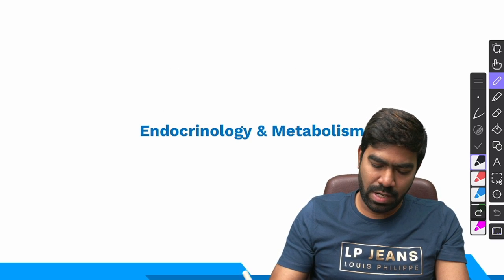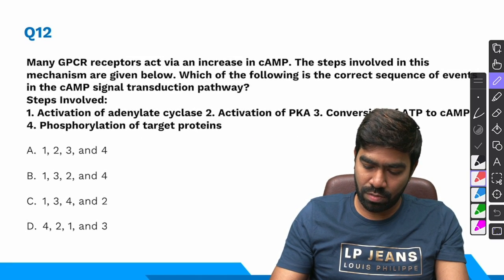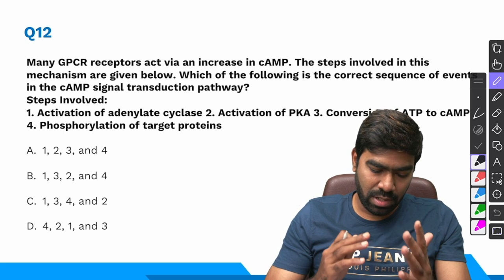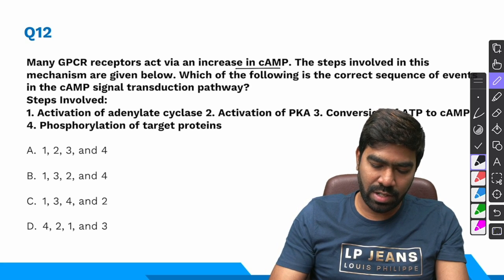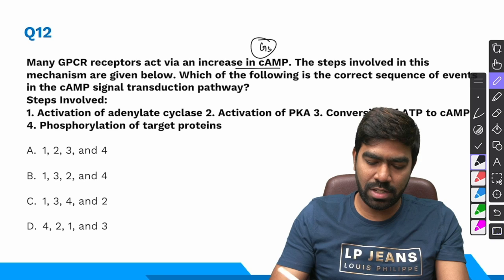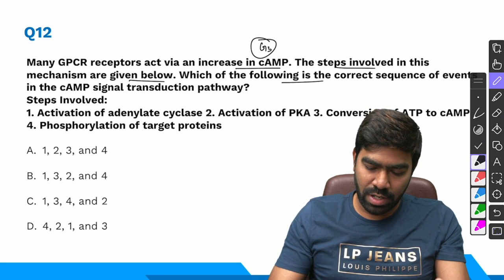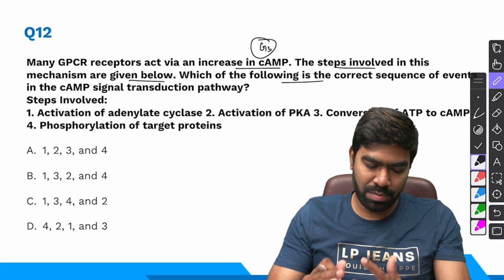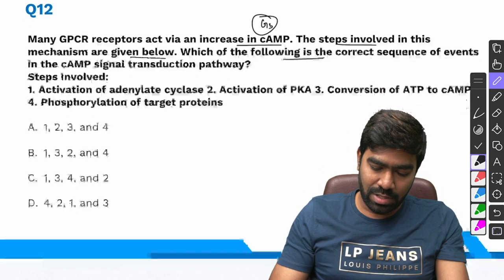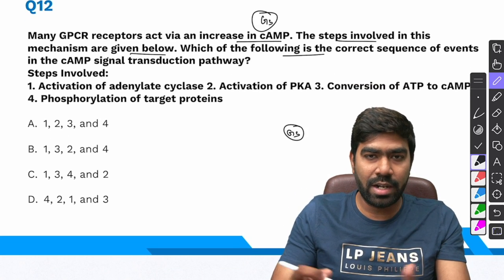Going to the next system, that is endocrinology and metabolism. Here is your first endocrine question. Many G protein coupled receptors act via increase in cyclic AMP, which means they are talking about the G stimulatory pathway. The steps involved in the mechanism are given below. Which of the following is the correct sequence of events in the cyclic AMP signal transduction pathway? So what are the steps involved in G stimulatory type of GPCR?